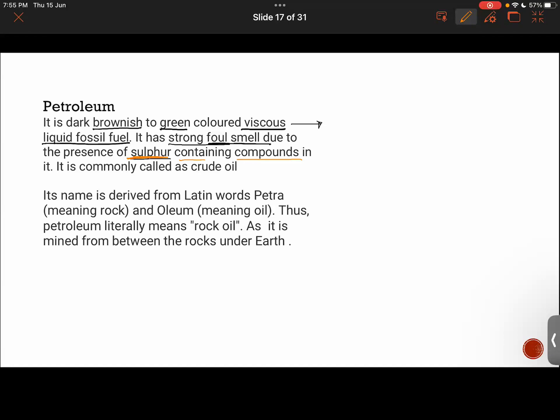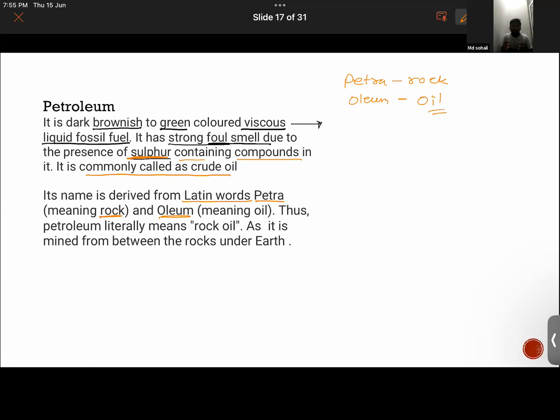Petroleum is commonly called crude oil. Now the question comes, where does the word petroleum come from? It is derived from the Latin words petra and oleum. Petra means rock, and oleum means oil. So it means that it comes from a place in the earth where there must have been rocks under the earth.